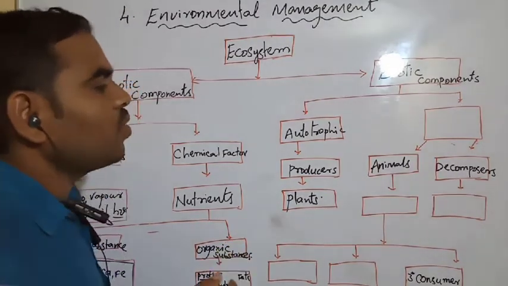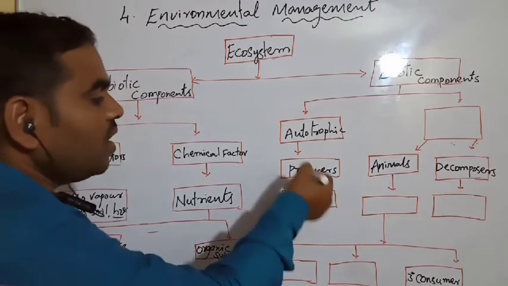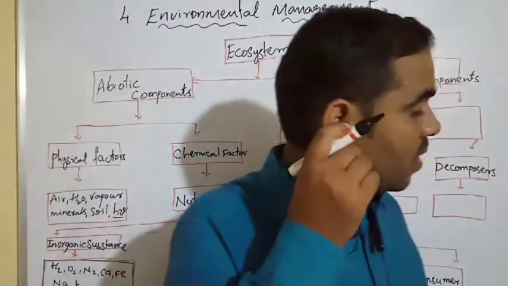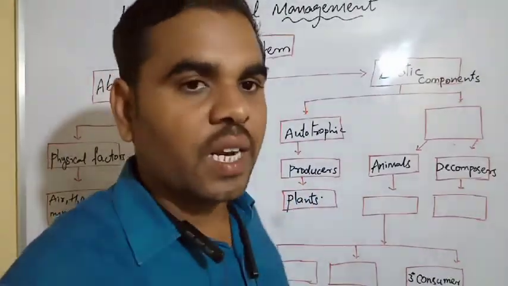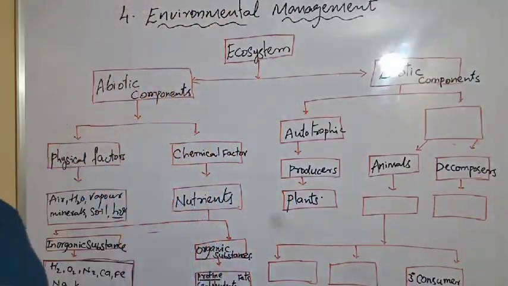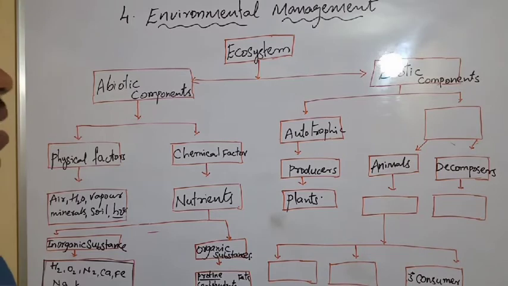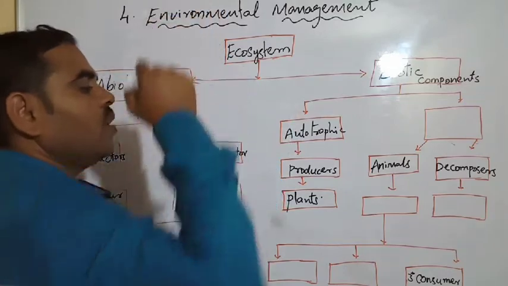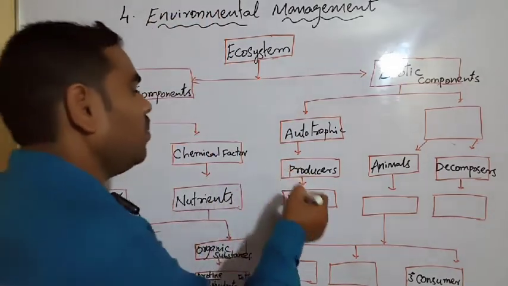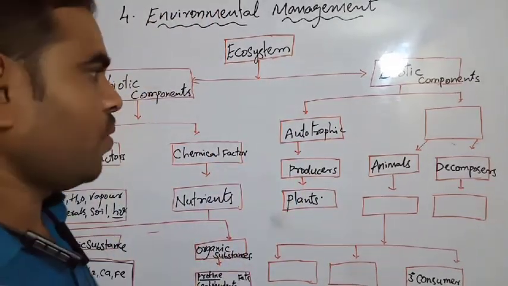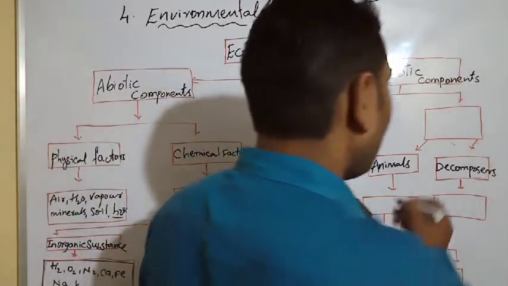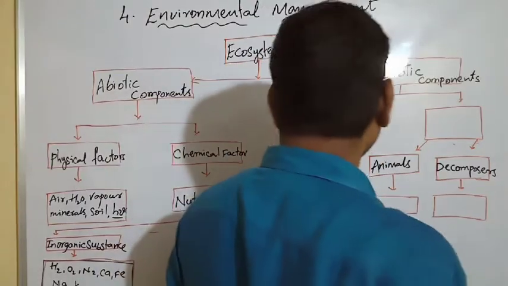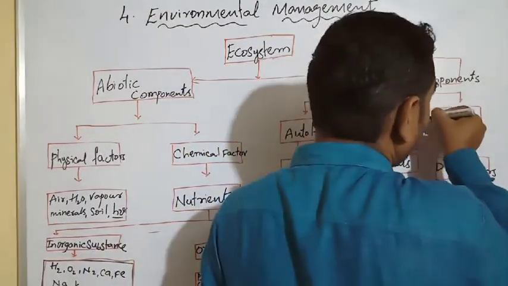Auto means self, trophic means nutrition. Plants prepare their own food with the help of sunlight, carbon dioxide, water, and minerals through their roots. So plants are producers, autotrophic. Now the second one.